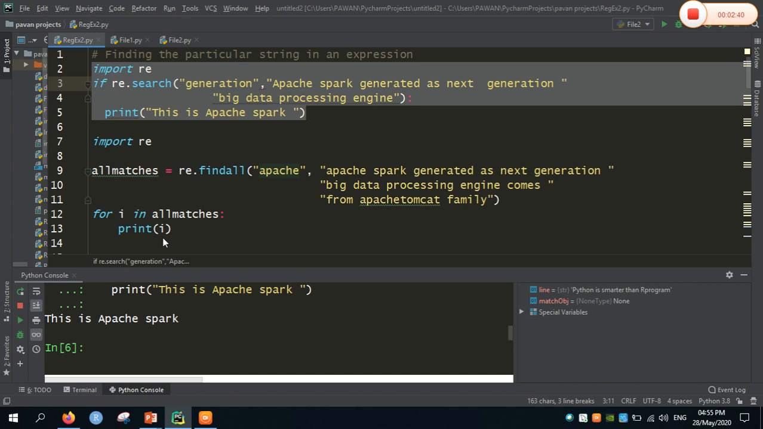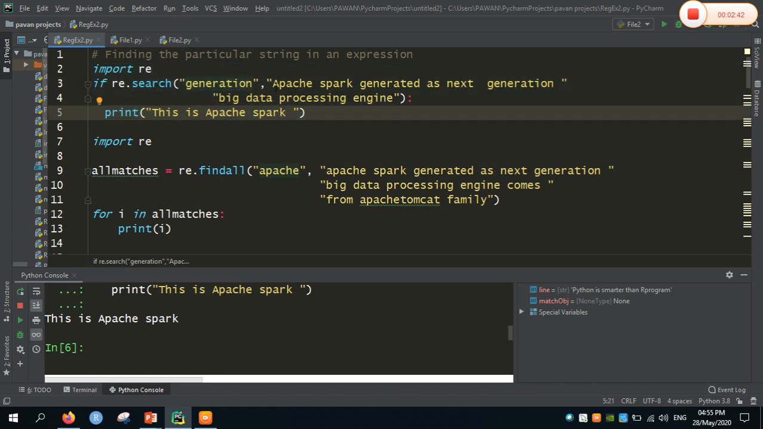So this is Apache Spark, that is, in the given string I came across the word generation. Using the search method, it will retrieve whether the string contains the given word or not. So in such cases, this is the first case that regular expression is going to be used.